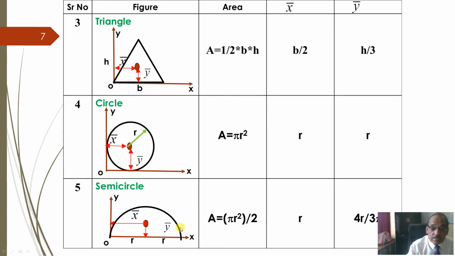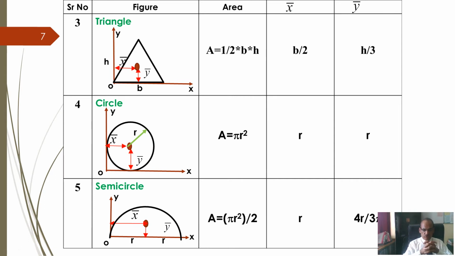The full circle area is pi r square, so for the half circle it is pi r square by 2. Now this is the centroid of the semicircle. If I draw a vertical line, it will intersect at a distance r, and that's why the x coordinate is r. And the y coordinate, if you draw a horizontal line, it will intersect the y-axis at a distance of 4r upon 3 pi.